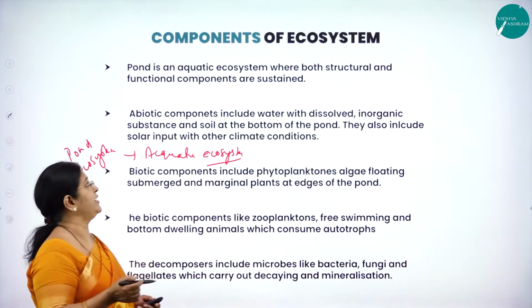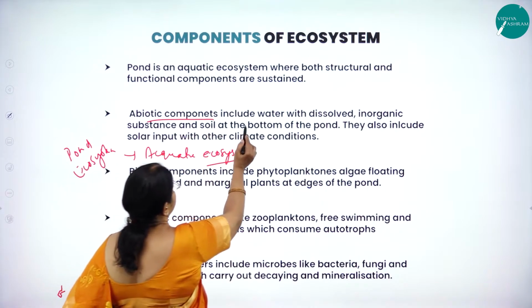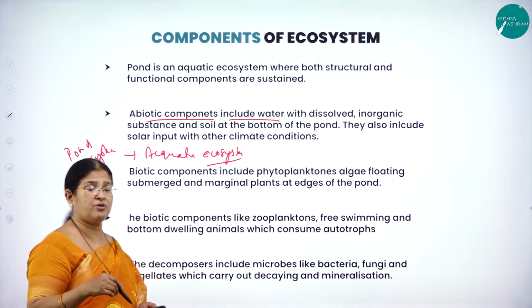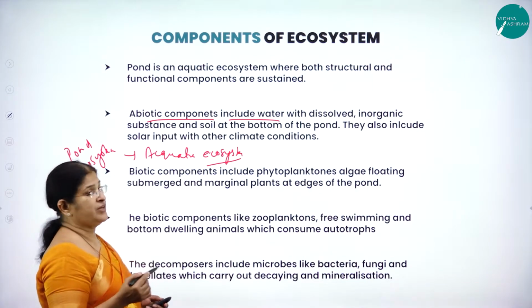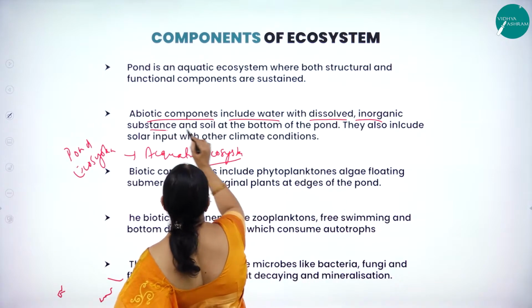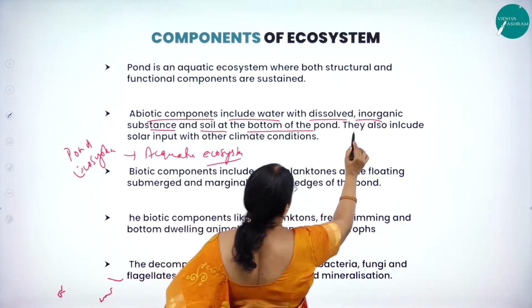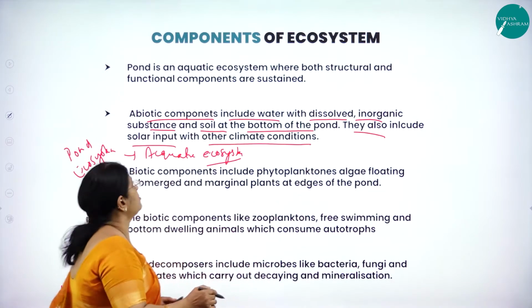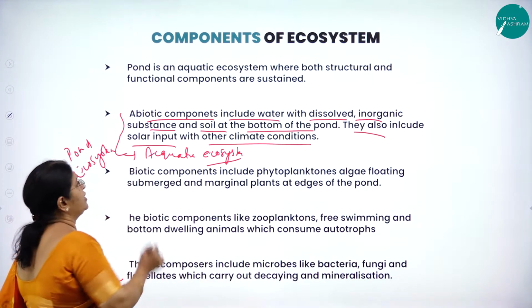The abiotic, or non-living, components include water with dissolved inorganic substances and soil at the bottom of the pond. They also include solar input with other climate conditions. All these are the abiotic components.